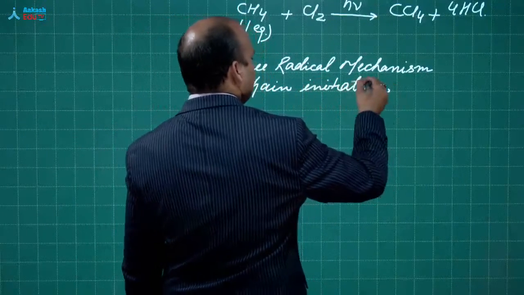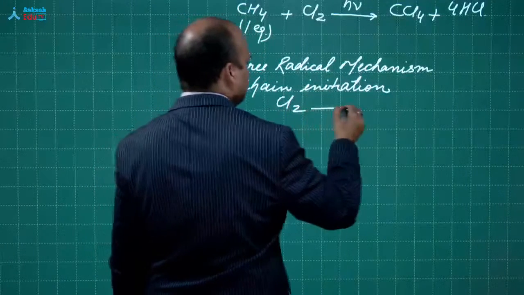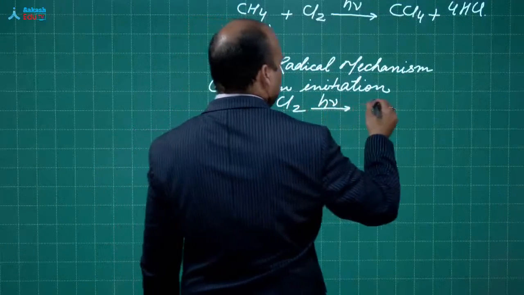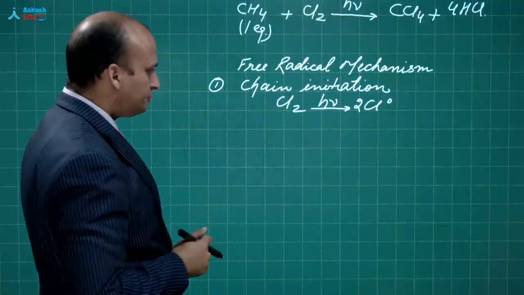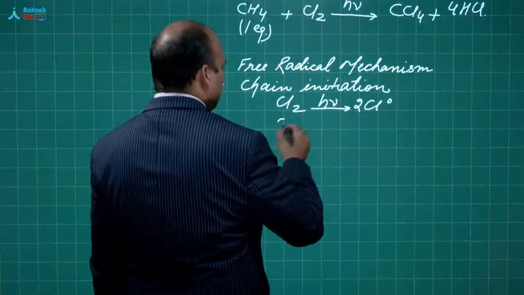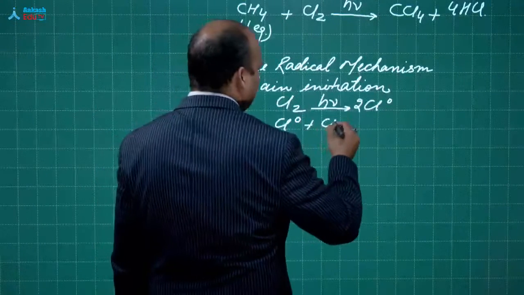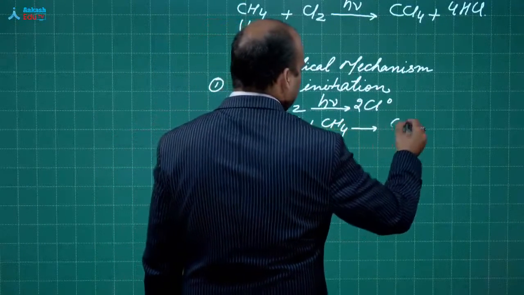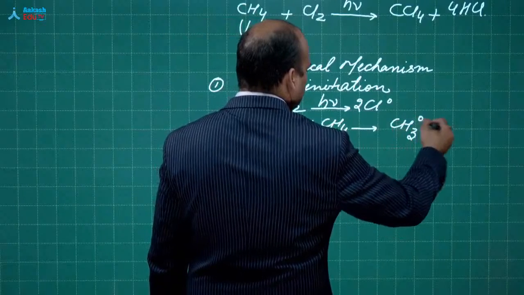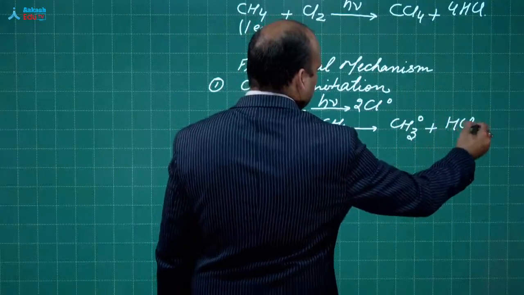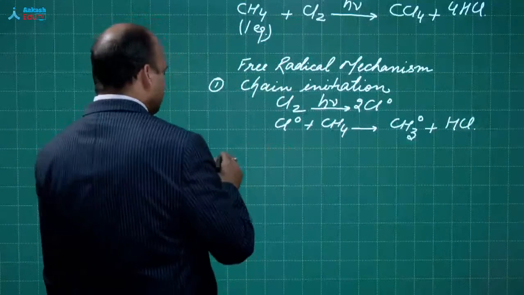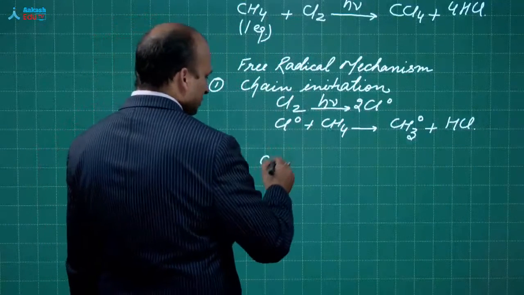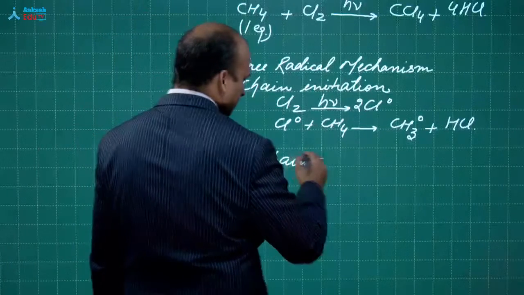Like in this case, Cl2 in the presence of h nu is forming Cl free radical. Now this Cl free radical combines with CH4 and is giving you CH3 free radical plus HCl, like this. This is how it will proceed ahead. So this is referred to as the chain propagation.